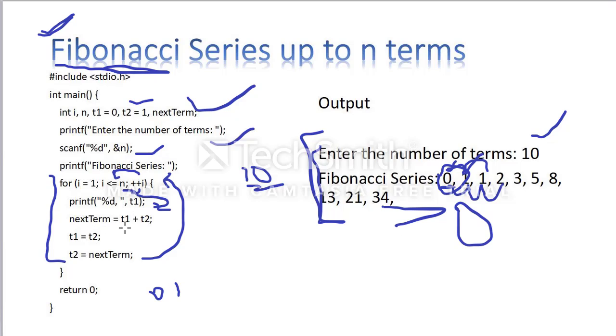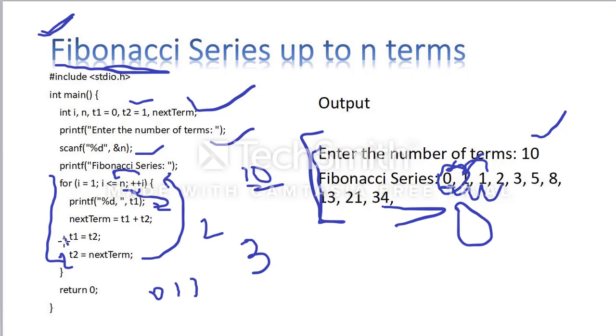Next term is equal to t1 plus t2. What is the t1 value? 1. t2 value is 1. So next term is equal to 2. Here I am producing next term as 2. t1 is equal to t2, so t1 is 1 and t2 is equal to 2, because I am assigning next term to t2. Next, incrementing i is equal to 3. So t1 is equal to 1. Next term is equal to t1 plus t2, 1 plus 2, that is equal to 3. So it is producing the value 3.